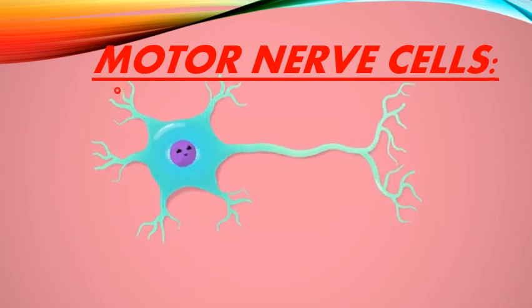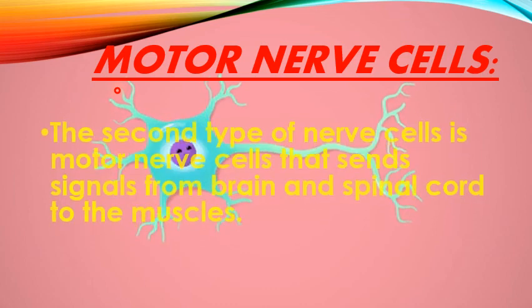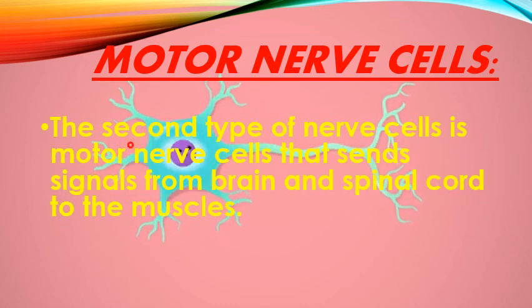Here comes the second type of neuron or nerve cell, that is motor nerve cells. Motor nerve cells are the opposite of sensory nerve cells. How? The second type of nerve cells, the motor nerve cells, send signals from the brain and spinal cord to the muscles. Okay? What happens in sensory nerve cells? All the messages are sent from sense organs to the brain. But in motor nerve cells, the signals are sent from the brain and spinal cord to the muscles.